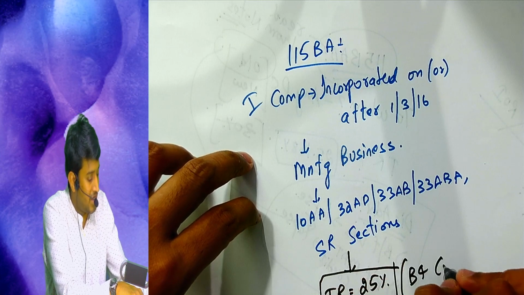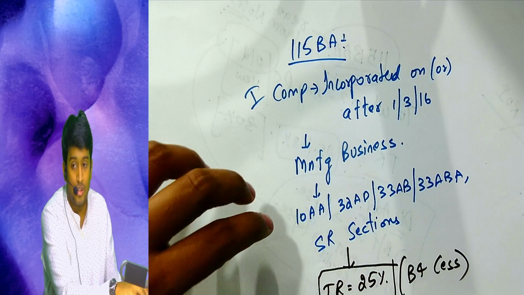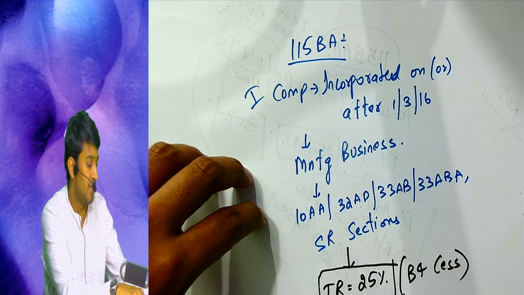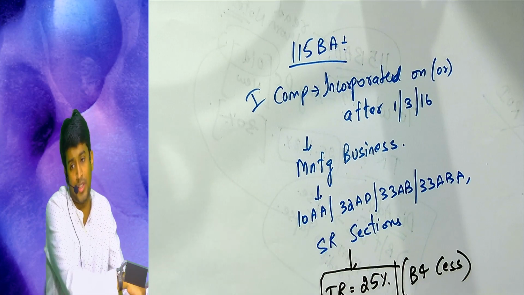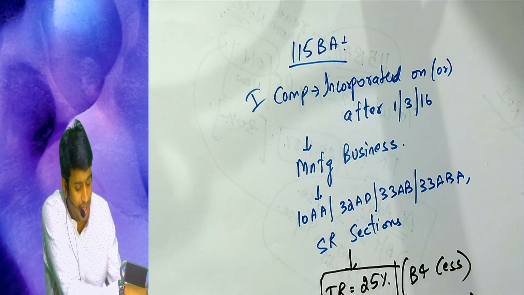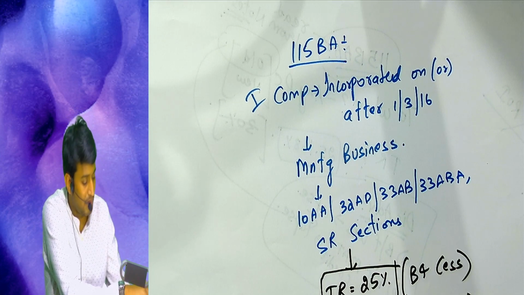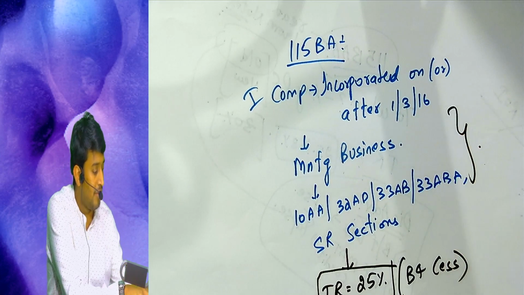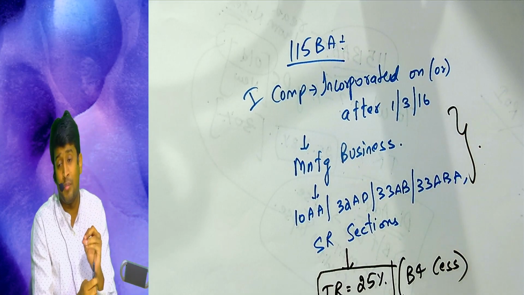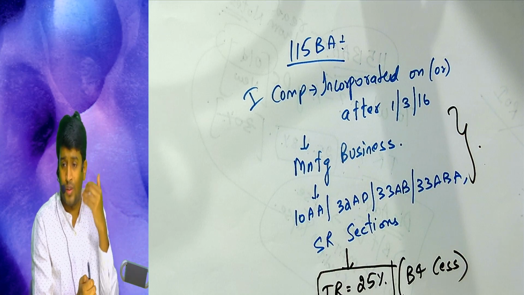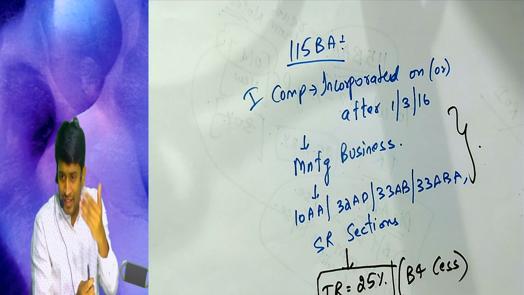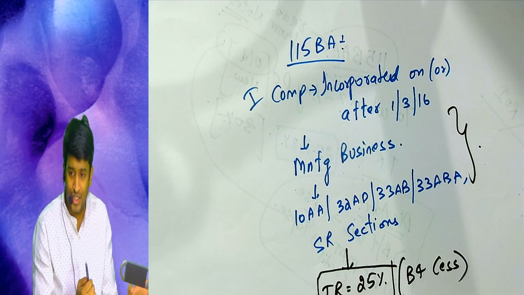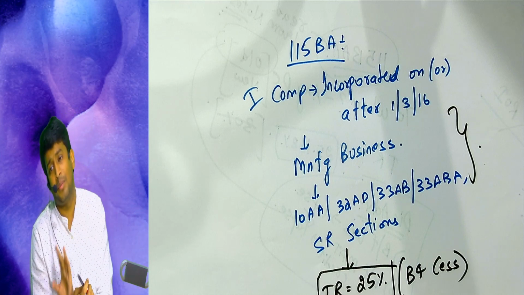Before cess, it is 25%. If you add cess, the effective rate is 26%. One more thing: when should I tell the government that I want to avail? Whenever you want to avail this section, file the return of income and inform them that you want to avail this section. If you avail this section, forever this section only will apply.